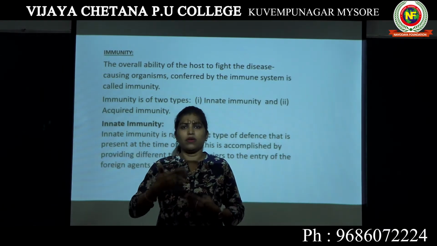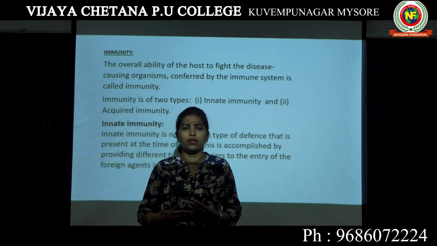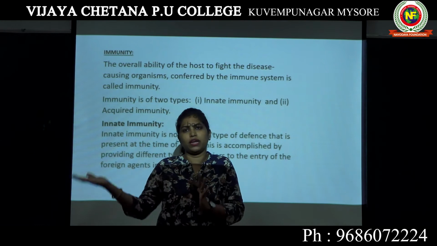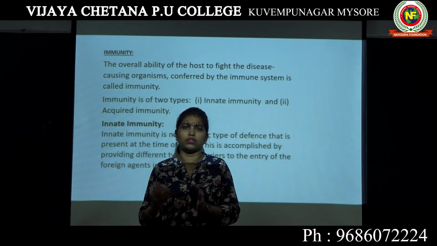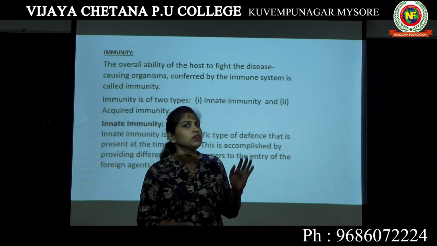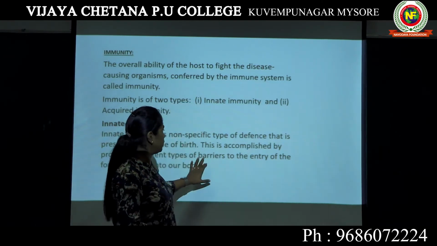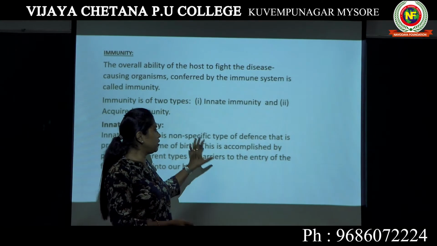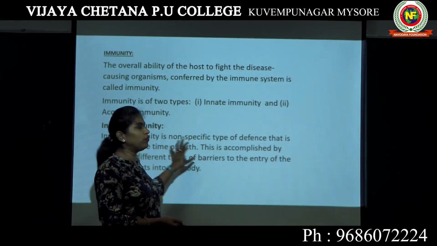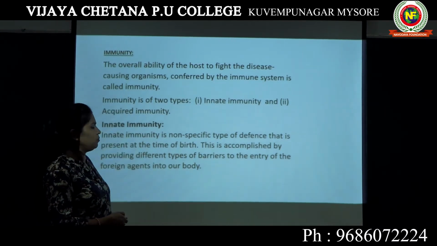Our body has developed a wall surrounding our body or inside our body, so that any external pathogen cannot enter our body and cause some disease. Such barriers are the actual protectors of our body, which come under innate immunity.